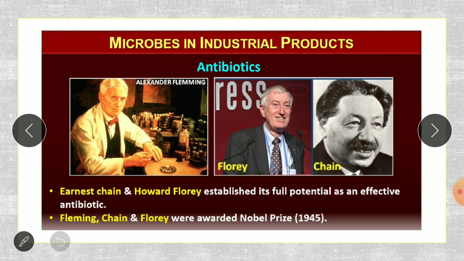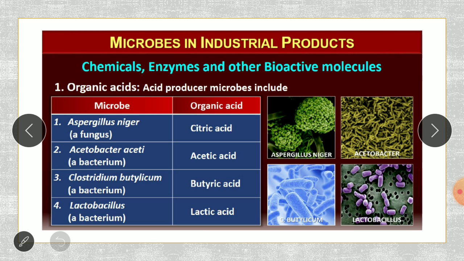Later, more discoveries took place, and Ernest Chain and Howard Florey established the full potential and effectiveness of antibiotics. Finally, in 1945, Alexander Fleming, Ernest Chain, and Howard Florey were all awarded the Nobel Prize for the discovery of antibiotics.